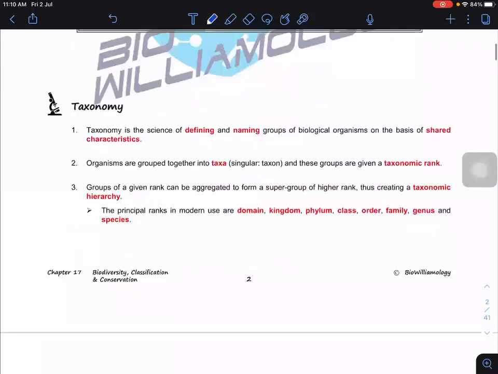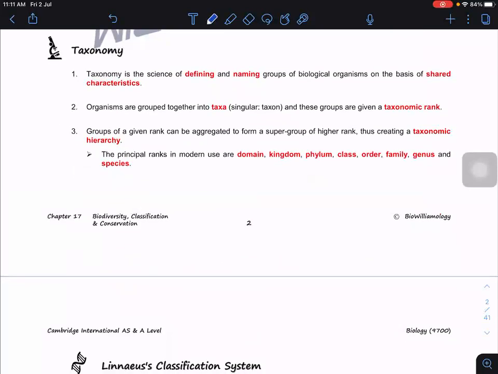Okay, so now we start with the first part called taxonomy. What is taxonomy? Taxonomy is a branch of study under biology. It is the science of defining and naming groups of organisms based on shared characteristics. So we don't simply give a name like ABC or DEF. We base it on their characteristics.